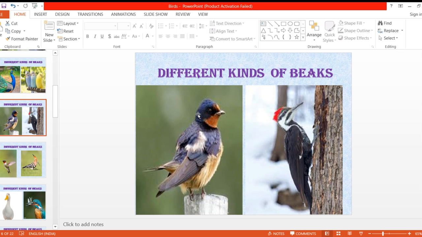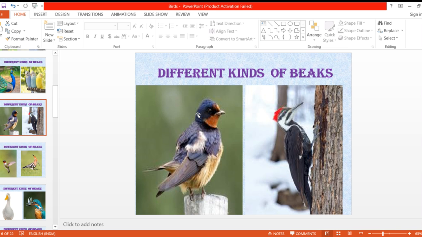So it needs to drill the holes in the wood, so it has a beak like that. And it eats the insects from the trees. You must have seen the ants and all on the trunk of the tree. So it eats the insects on the tree.